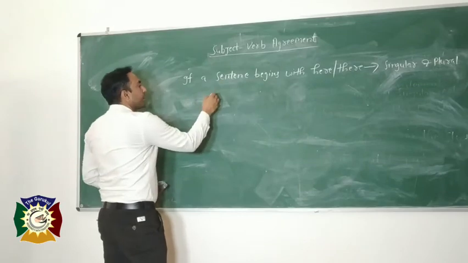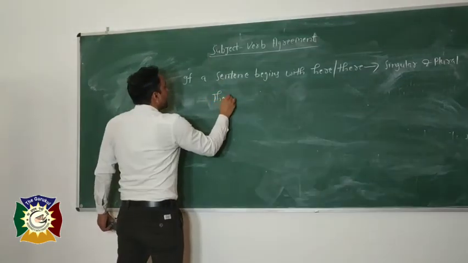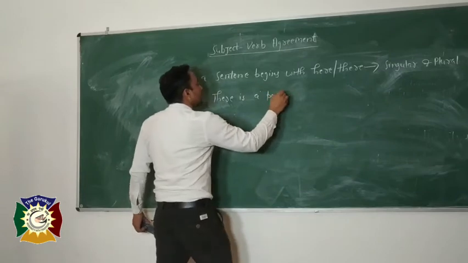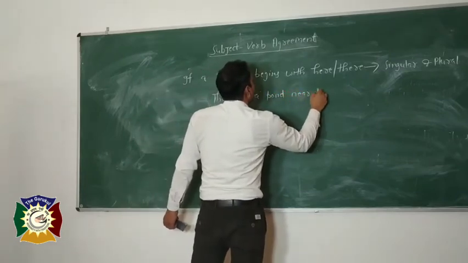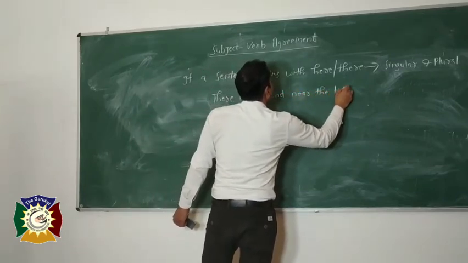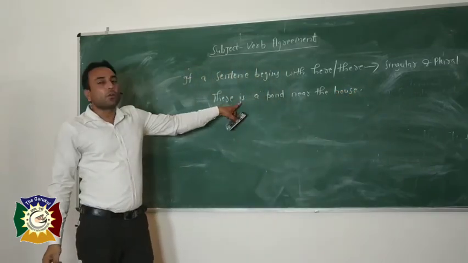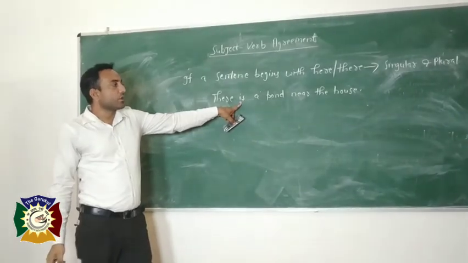The first example is: there is a pond near the house. So there requires a singular verb here.